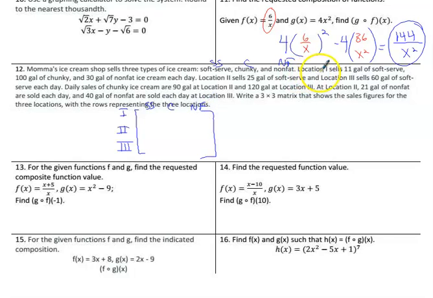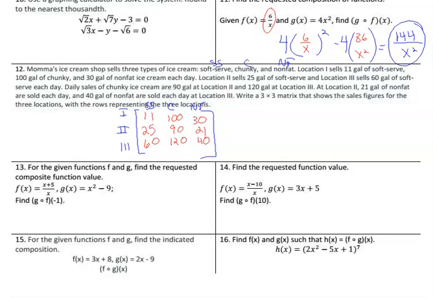So let's look at what they said. Location 1 sells 11 gallons of soft serve. Let's use a different color so you can see these a little better. We'll go 11 for the first one, 100 gallons of chunky, and 30 gallons of non-fat. Chunky is pretty popular. Now, it says location 2 sells 25 gallons of soft serve. That's 25. And location 3 sells 60 gallons of soft serve. Then they tell us daily sales of chunky are 90 at location 2 and 120 at location 3. And finally, location 2 has 21 for non-fat and 40 for non-fat at location 3. And that's all you have to do.